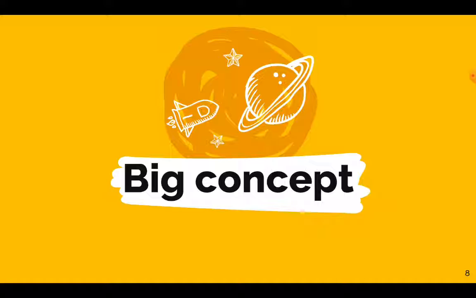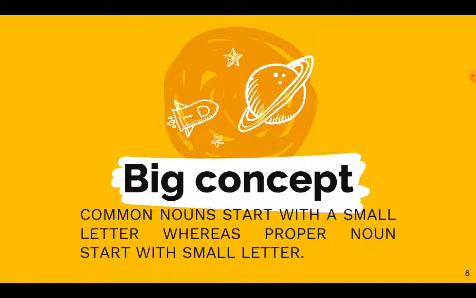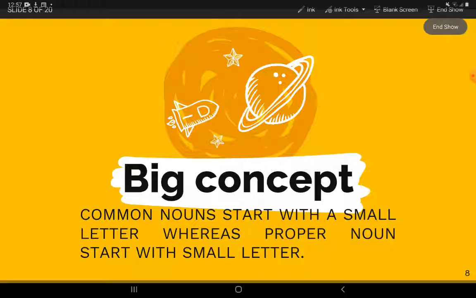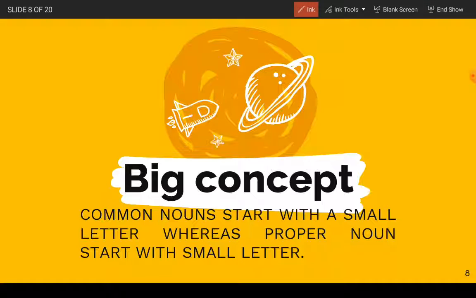Now there is one big concept which you need to learn. What is that big concept? Common nouns start with a small letter, whereas proper nouns start with a capital letter. This is to be learned. Over here you can see that a common noun always starts with a small letter, and the proper noun always starts with a capital letter. This is actually written wrong over here. It is actually capital. So now let's see the next one.